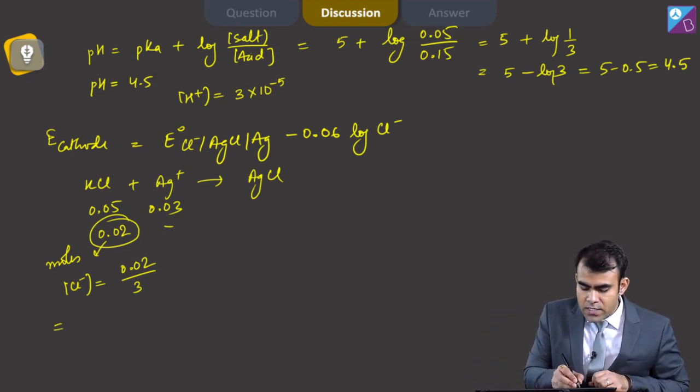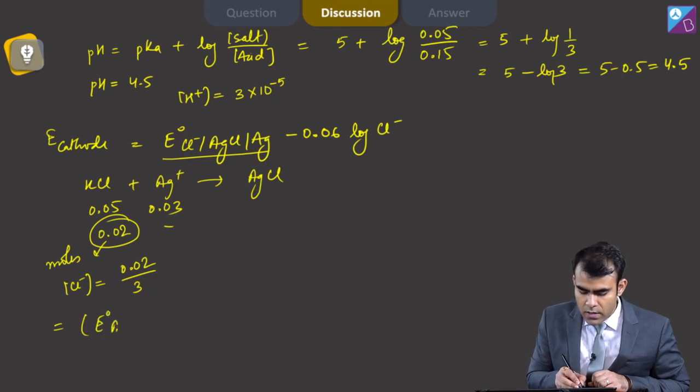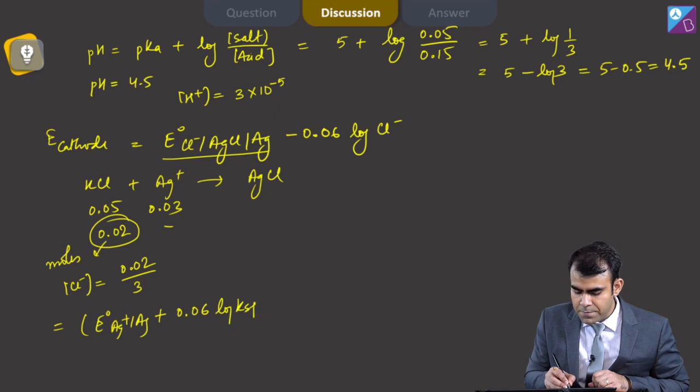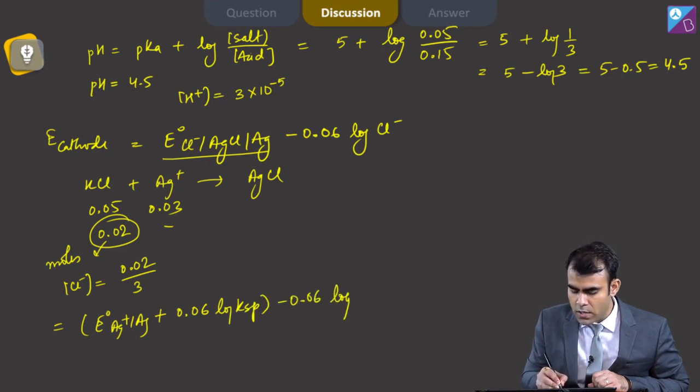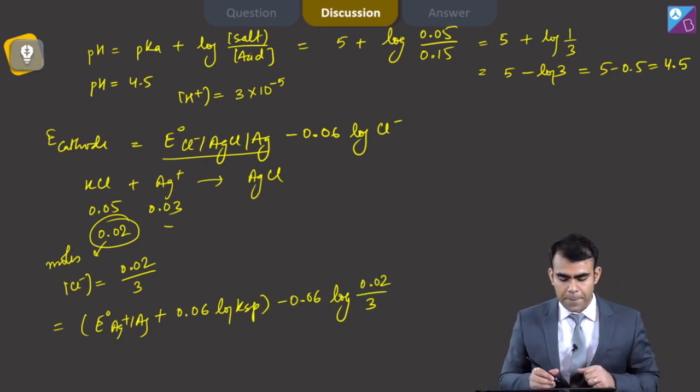Now E naught AgCl/Ag can be calculated as E naught Ag plus 0.06 log Ksp minus 0.06 log concentration of chloride, that is 0.02 divided by 3.